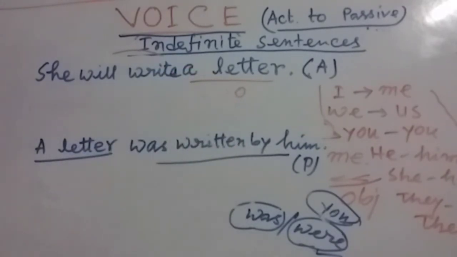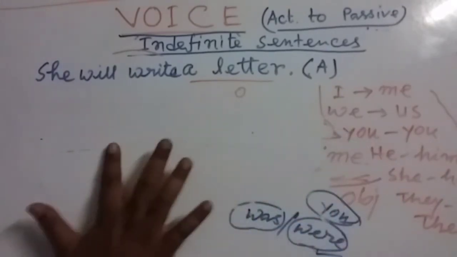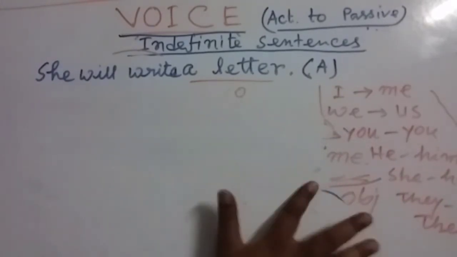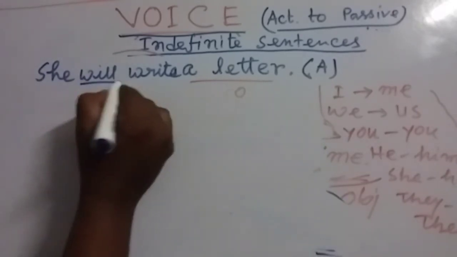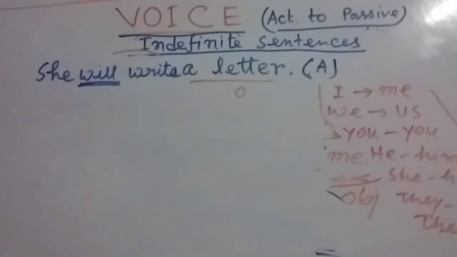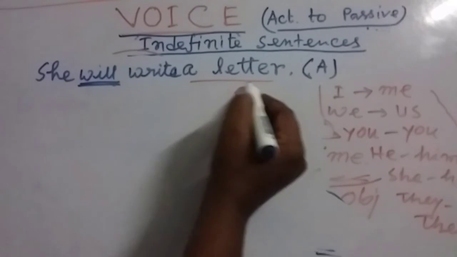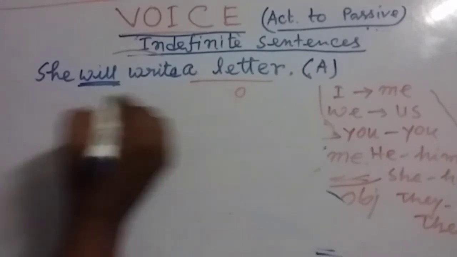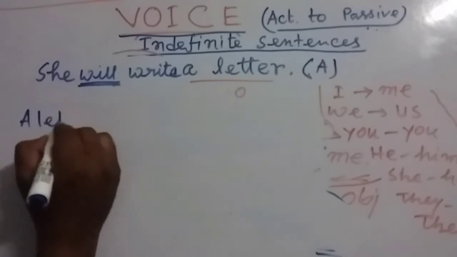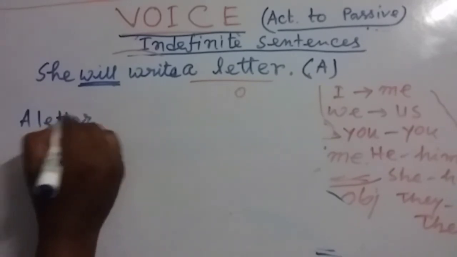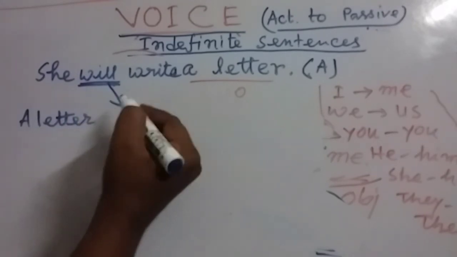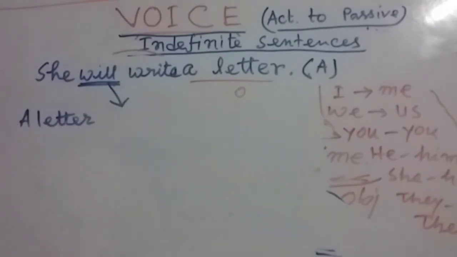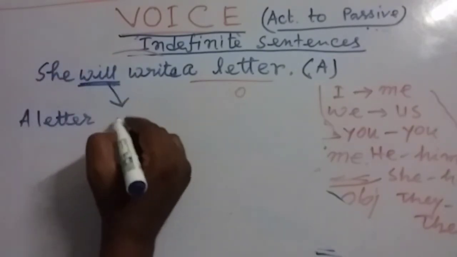So here you can see, my dear friends, we have used this term will, and you know will is the future to be verb. So obviously this sentence is a future indefinite sentence. For this one we have to do the same thing, a letter, then this will, the future to be, we have to use will be.